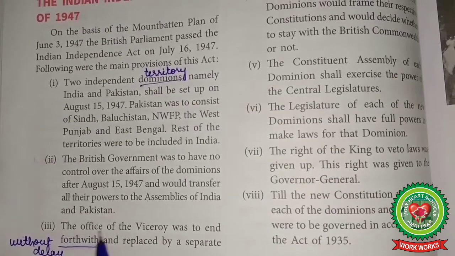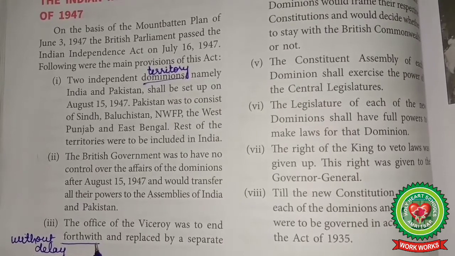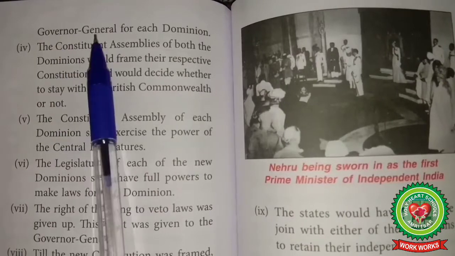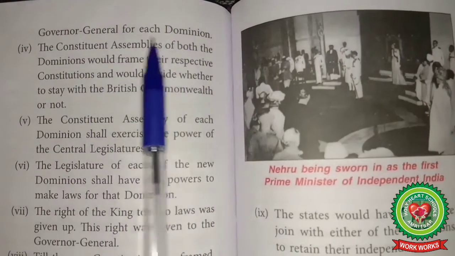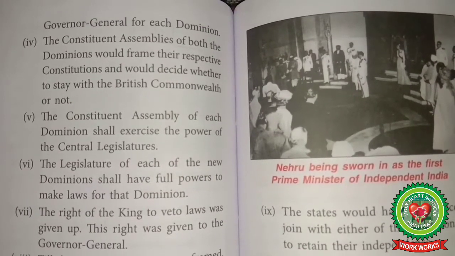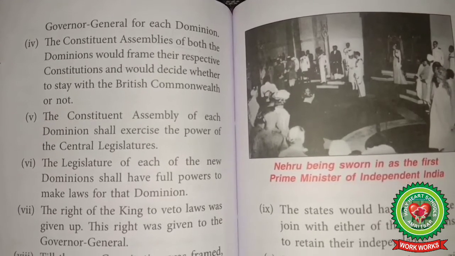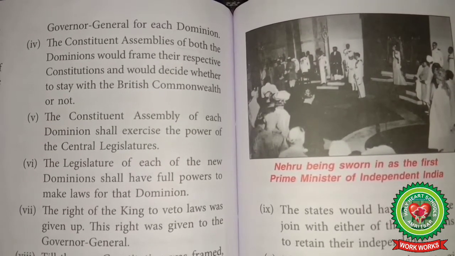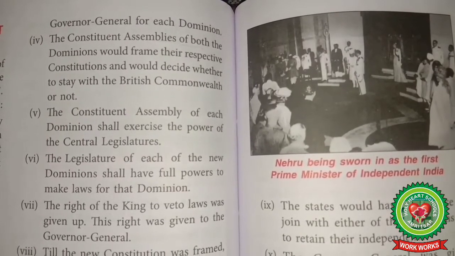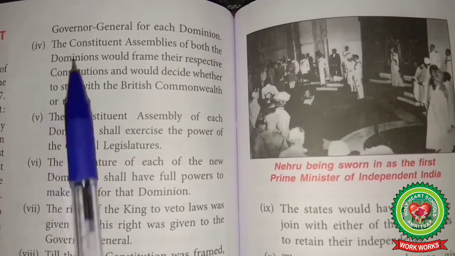Number 3. The office of the Viceroy was to end forthwith, means without delay, and replaced by a separate Governor General for each dominion. Each of the dominions was to have a separate Governor General of its own to represent His Majesty's government, but he was to be only a constitutional head and act on the advice of the ministers in all respects. Number 4.